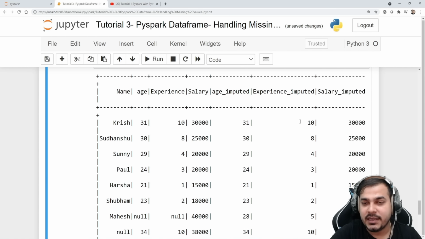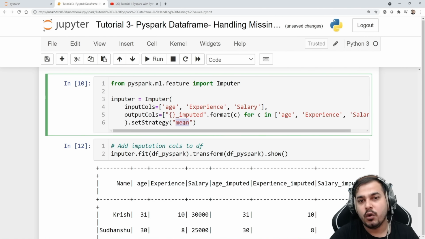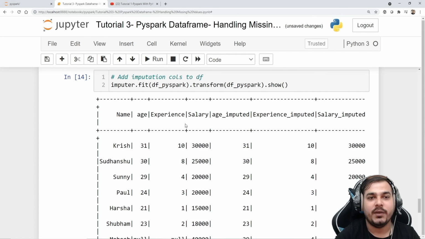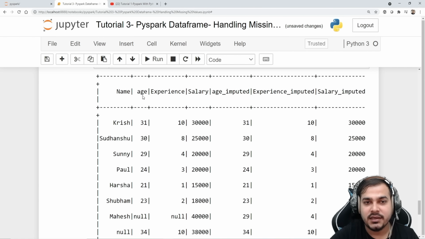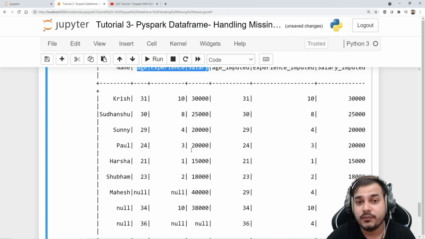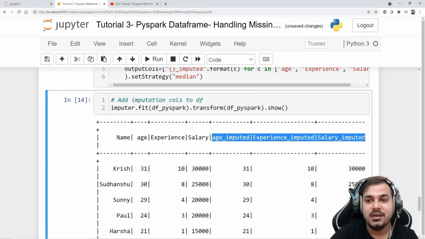Over here you'll be seeing that wherever there is a null value, it is being replaced by the mean of the experience column, the mean of the age column, and the mean of the salary column. And this way you'll be able to do it. If you really want to go ahead with median, just go and change this mean to median and try to execute it. Now you'll be able to see the median value, and here are the columns which have null values, and here are all the columns which have the imputed values, with respect to mean, median.